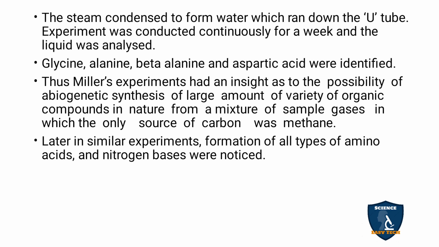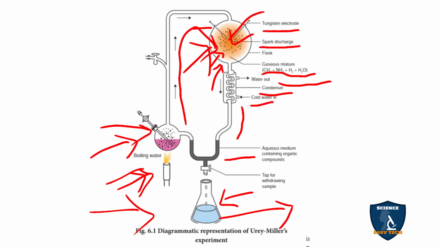The steam condensed to form water which runs towards the U-tube. The experiment was continued for a week and the liquid was analyzed. With the help of the condenser and the U-tube, the experiment was done for 7 days, that is a week.